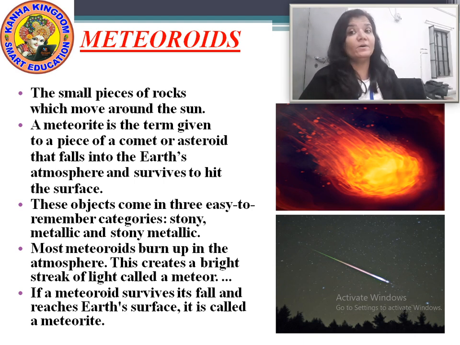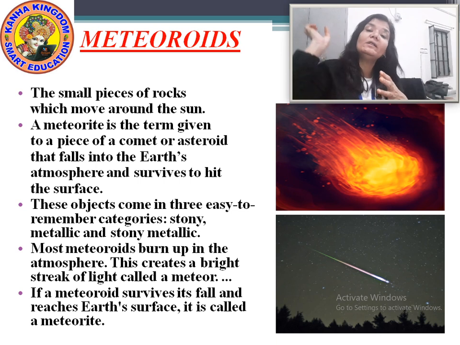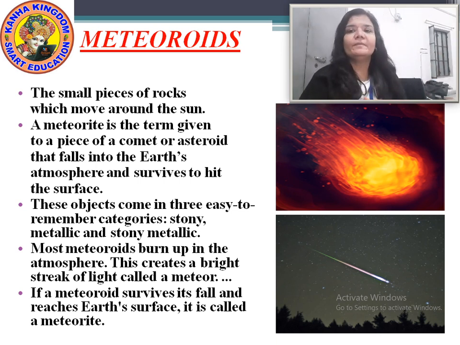When they come in contact with the Earth's atmosphere, they light up, they burn up, and they fall on the surface of the Earth.